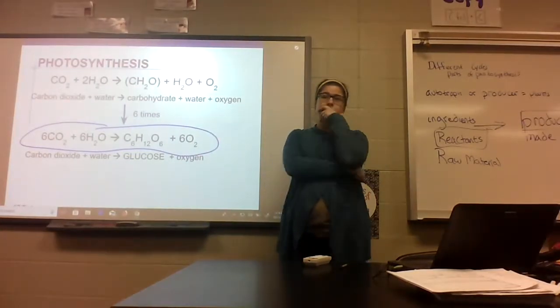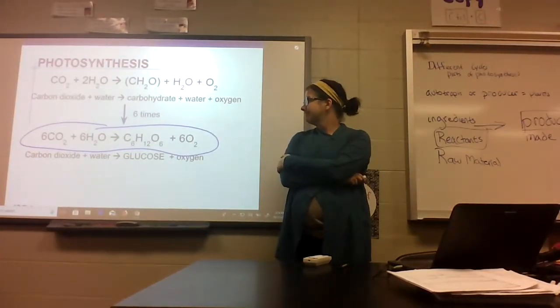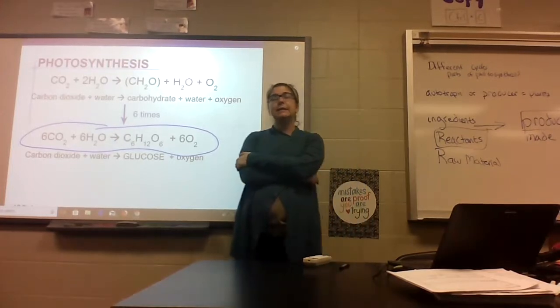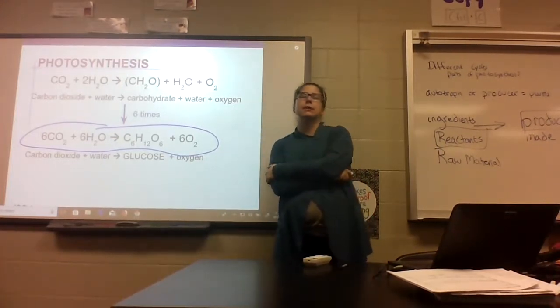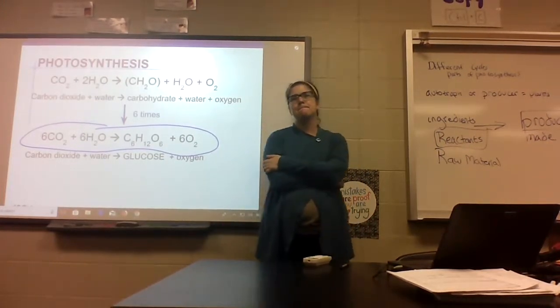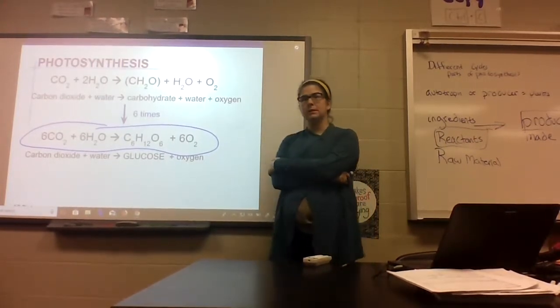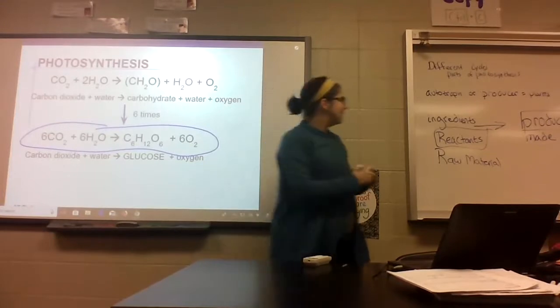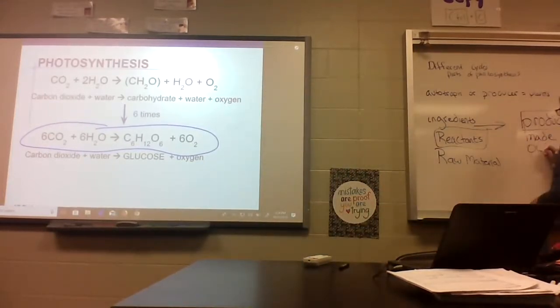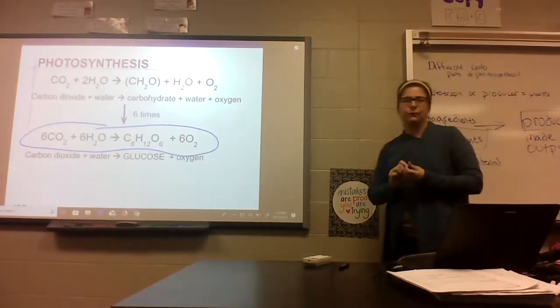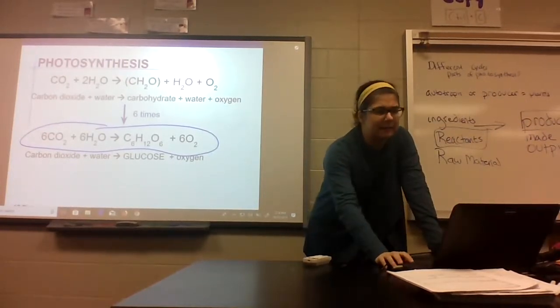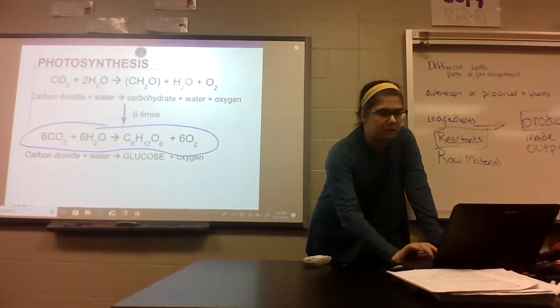So the reactants would be the carbon dioxide and water, and the products would be the glucose and oxygen. Now can you say the same thing using words other than reactants and products? The raw materials are the carbon dioxide and water. Yep. And the output is the glucose and oxygen. I like output. I'm going to put that over here too. Okay, so we're going to start using them in different contexts and different ways. So we're getting the main ideas, but we're using them in different ways.